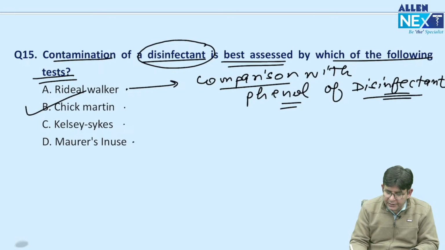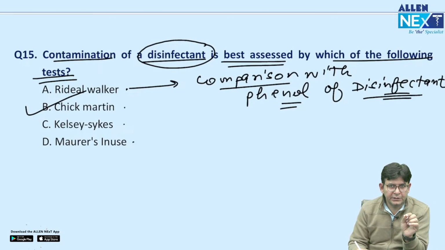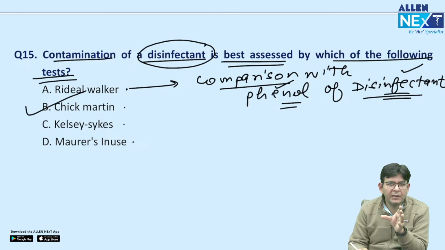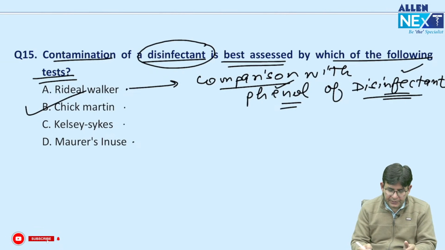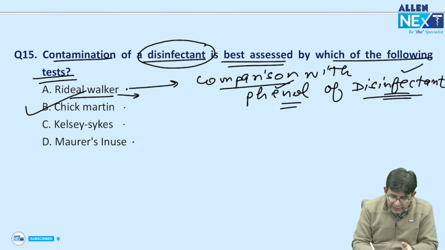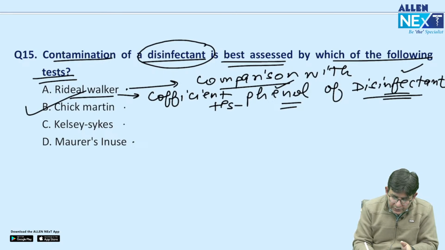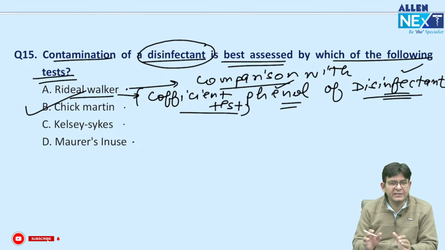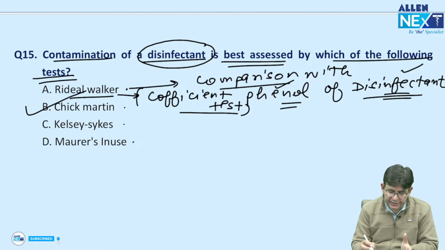It means a certain Salmonella typhi broth is being killed by the disinfectant in how much time, and it is being killed by phenol in how much time. From that you prepare a coefficient, and you record the time. That's why the name has come: Rideal-Walker coefficient test. Okay, Rideal-Walker coefficient test is the full name, also termed the phenol coefficient test. The basic comparison is between phenol and the disinfectant.